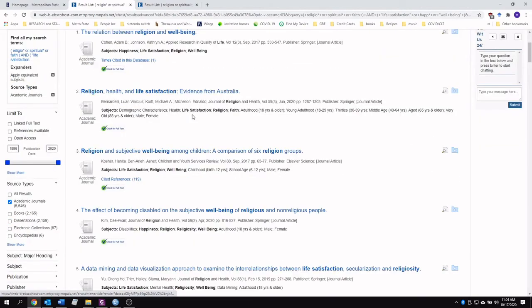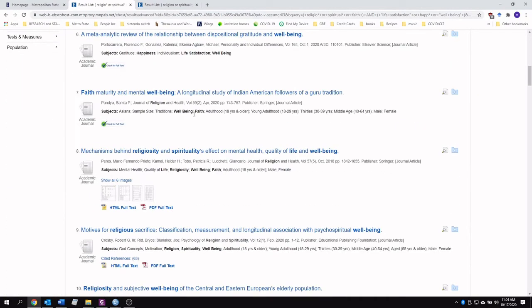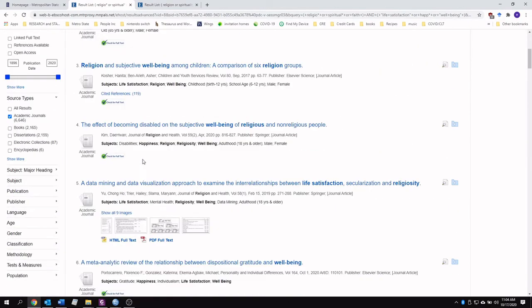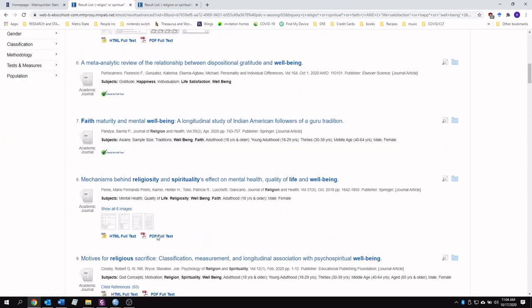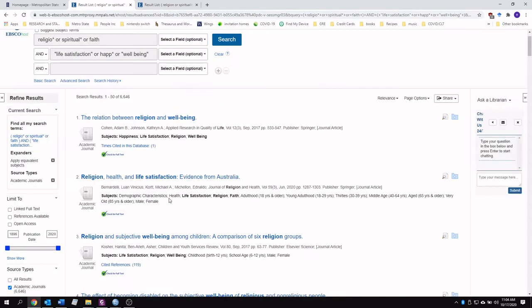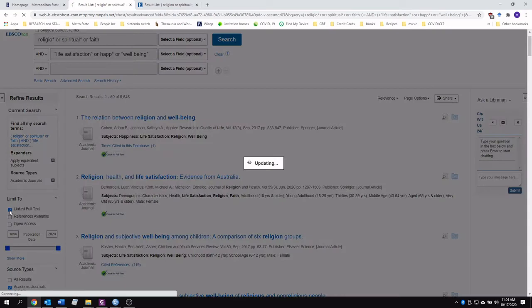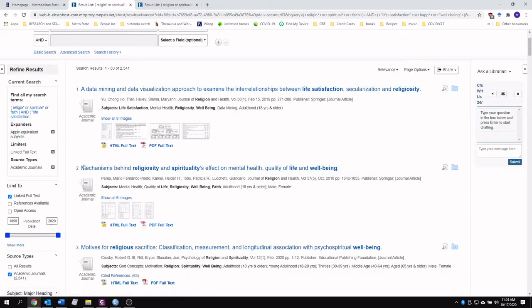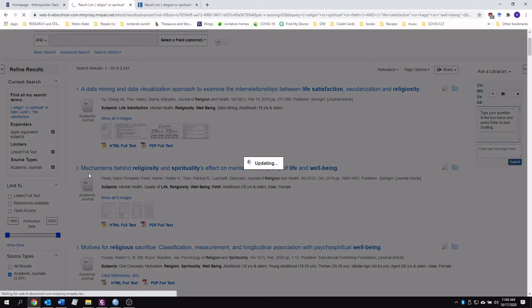Now we have a list, and what I'm seeing right out of the gate here is that a lot of these don't have PDF files. This is something that you're going to want to have because you're going to want to look at the actual study, so have the full text available to you. So an option you can also do is limit it to link full text. And it's only going to show you articles for which the full text is provided. You do have another option, so I'm going to uncheck that.